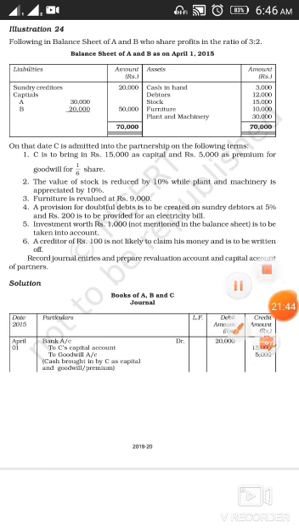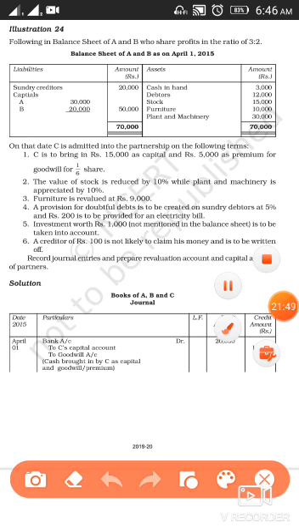Then the fourth one: a provision for doubtful debts is to be created on sundry debtors at the rate of 5%, and rupees 200 is to be provided for an electricity bill. Now, first, a provision for doubtful debts is to be created on sundry debtors.